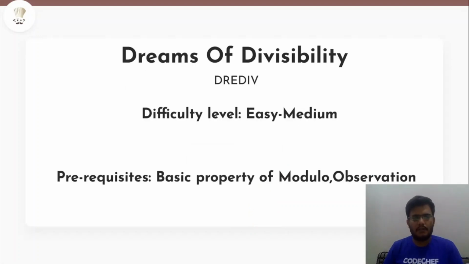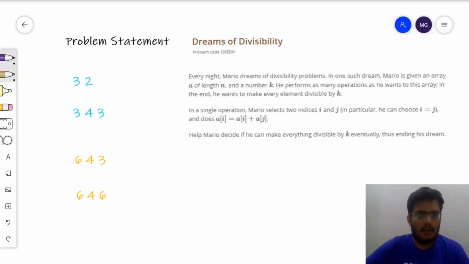Today we will be solving the problem named Dreams of Divisibility, which is an easy medium level problem. There are no such prerequisites to solve this problem. It's just that you need to make some good observation and also be aware of basic properties of modular arithmetic. Let's see the problem statement.